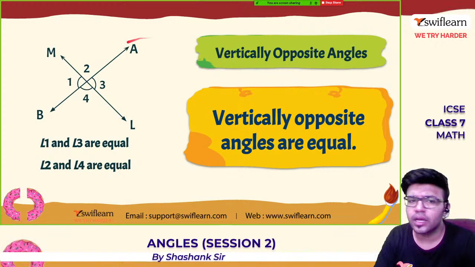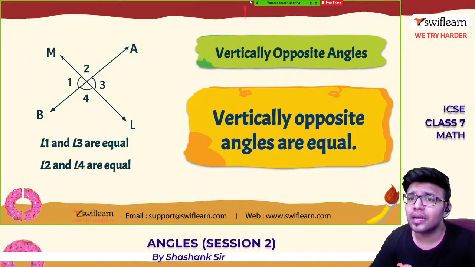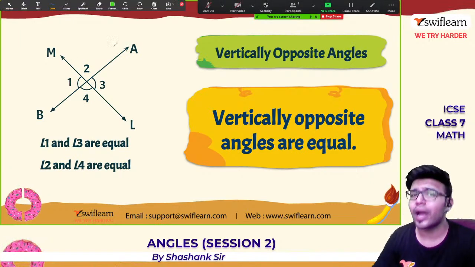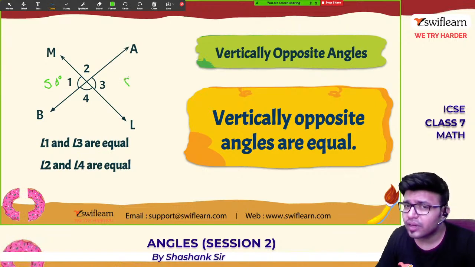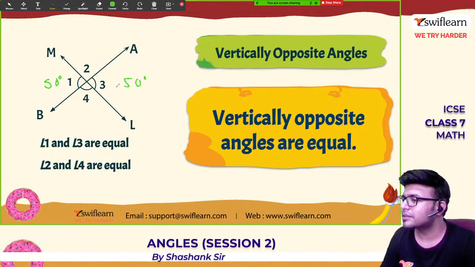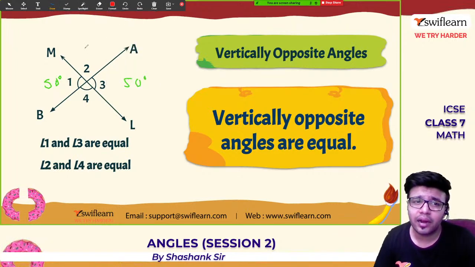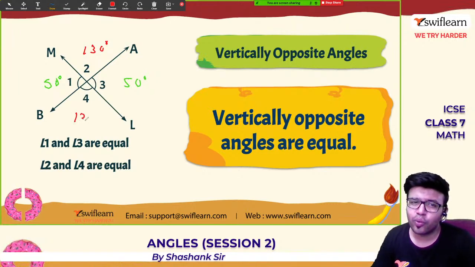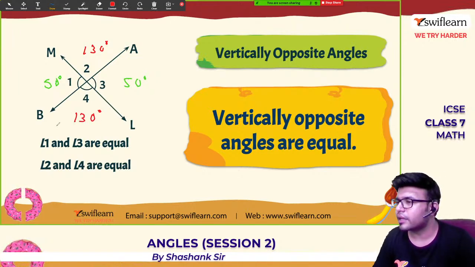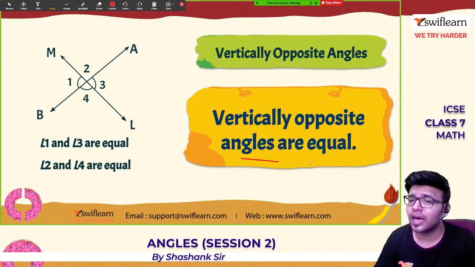In vertically opposite angles, angle 1 will be equal to angle 3. Now see, if angle 1 is 50 degrees, even angle 3 will be 50 degrees. If angle 2 is 130 degrees, even angle 4 will be 130 degrees. So these are the properties of vertically opposite angles. Vertically opposite angles are equal.